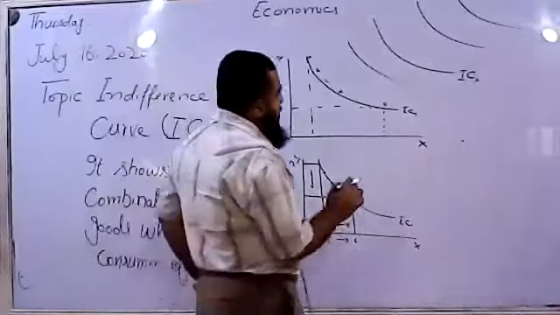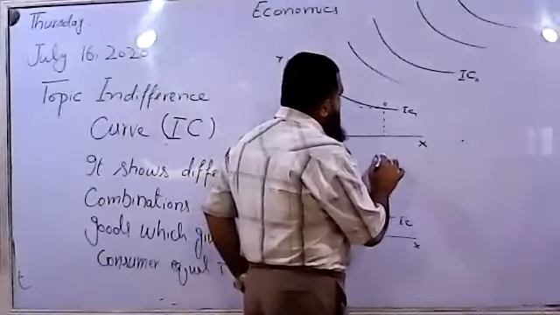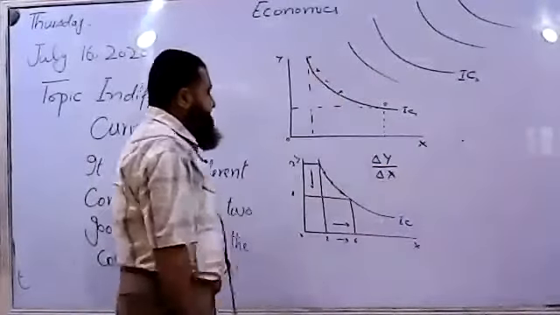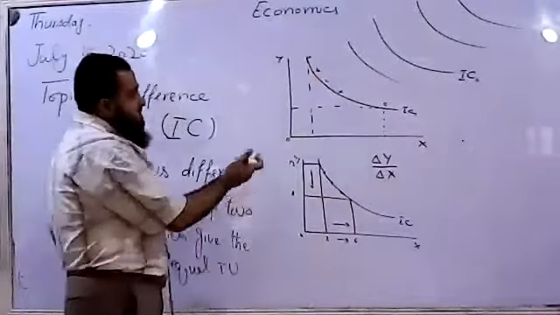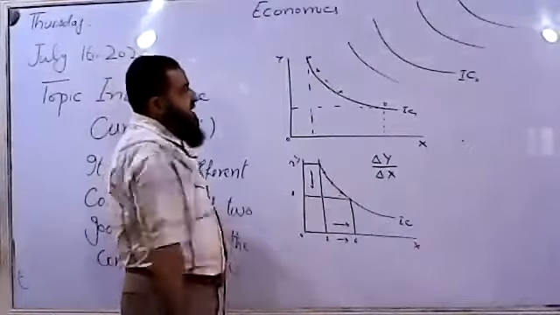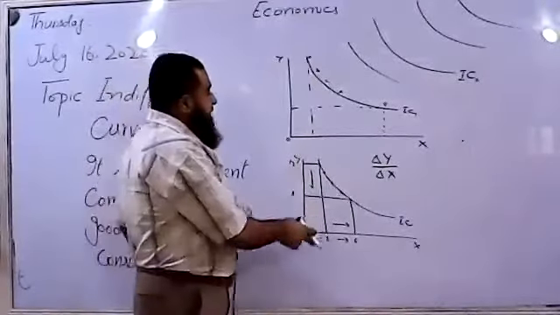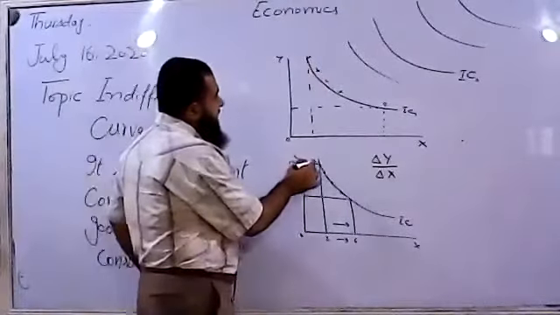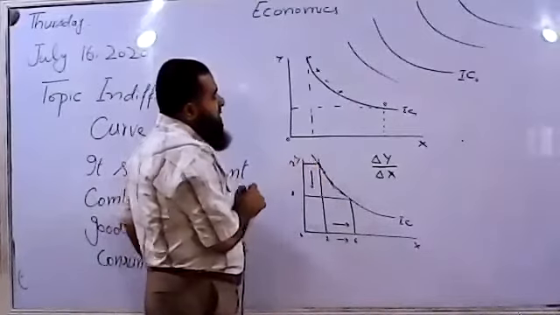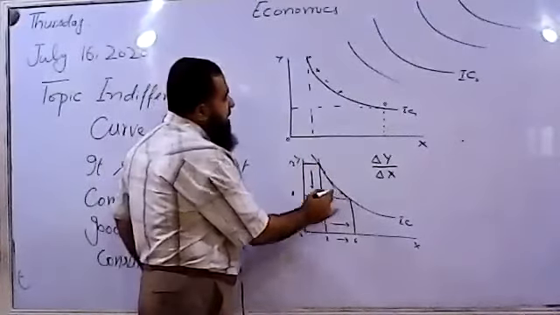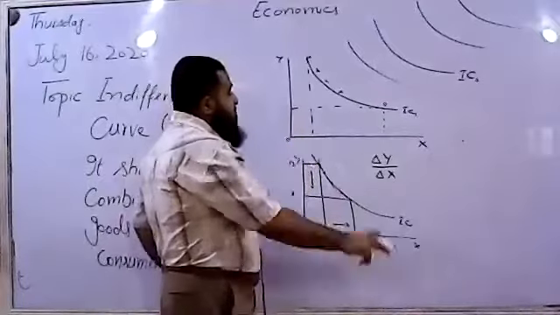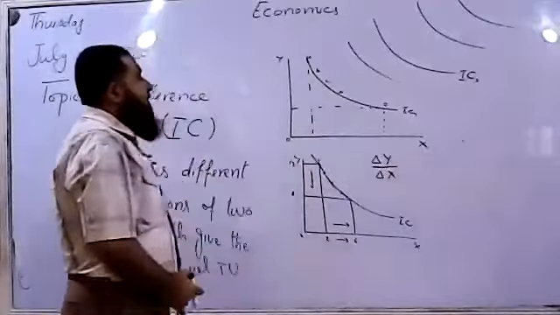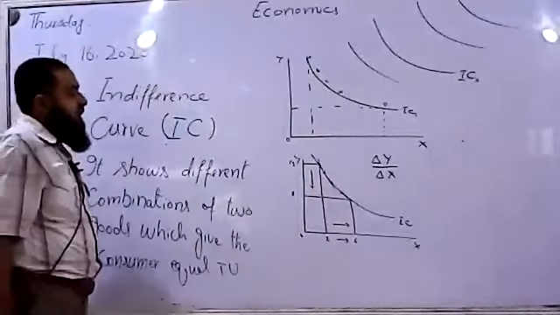So what will be the slope of the indifference curve? The slope of the indifference curve shows the rate of change. As we see, this is not a straight line, it is a curve. So in order to find its slope, we have to draw a tangent at any point, like here or here. The tangent will be drawn and then we will find the gradient of that tangent.